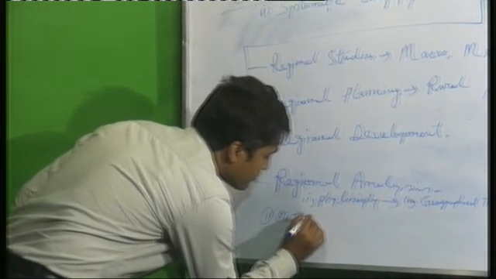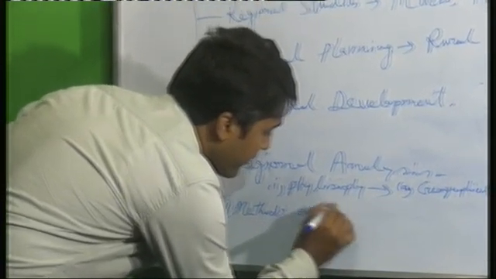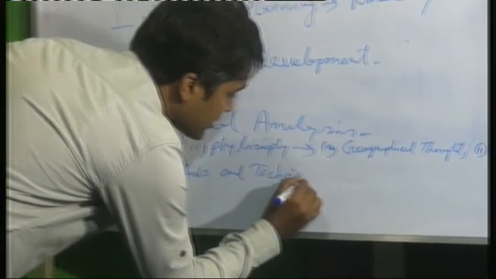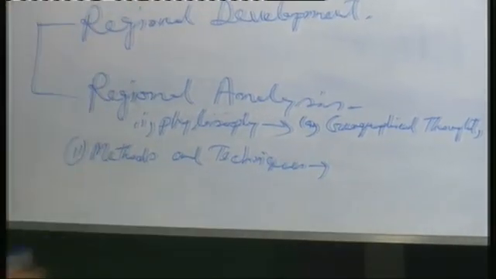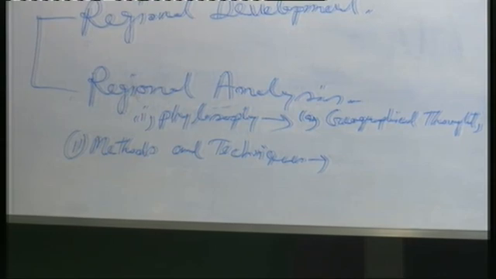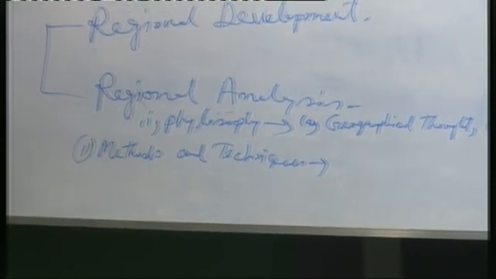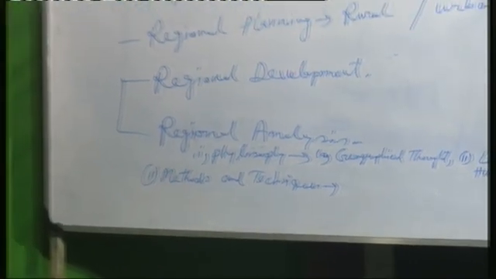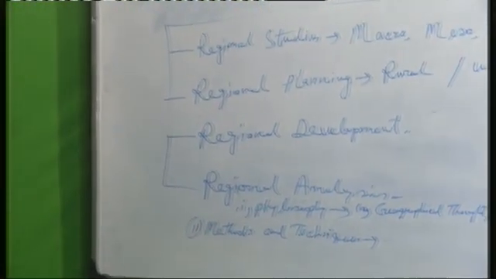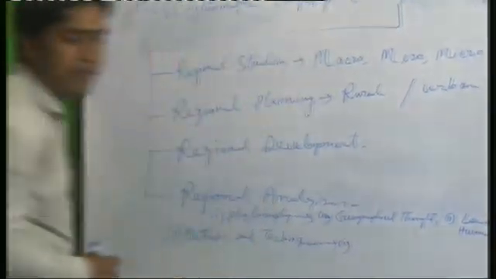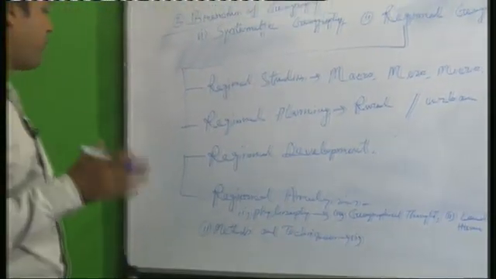Methods and techniques include cartography, statistical techniques, field survey and geo-information, that means GIS or GPS. The method or technique is the practical part, practical geography or practical work.